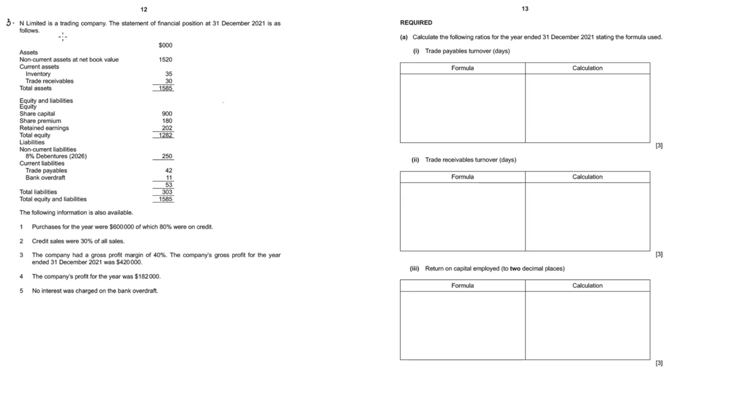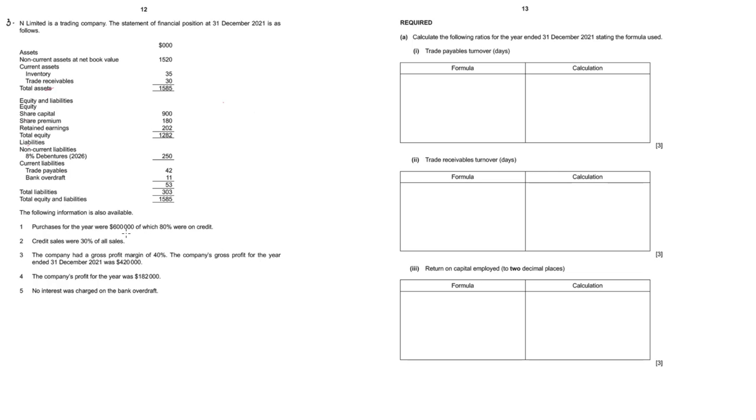Question number 3. N Limited is a trading company. Statement of financial position is given. Assets are given. Total assets. Okay, this is the balance sheet. Assets are given. Then equity is given. Non-current liability. Current liability is given.